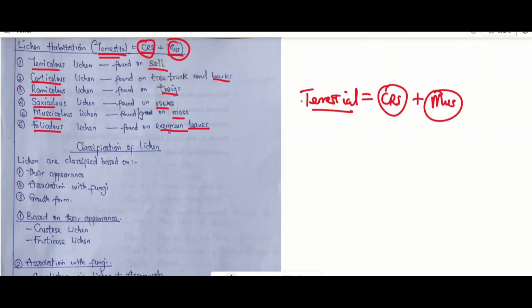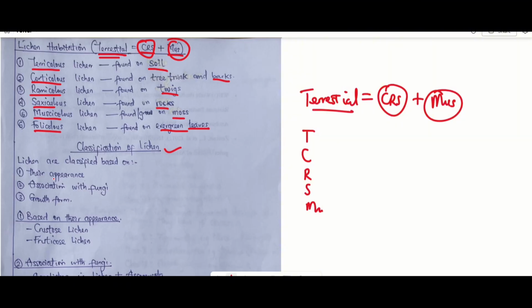So once I pick the T, tell me terricolous, C tell me corticolous, R tell me ramicolous, S tells me saxicolous, and I have the musci, which tells me mussicolous. And the last one couldn't make it into the acronym, which is foliicolous. All right, moving forward, we have classification of lichen.